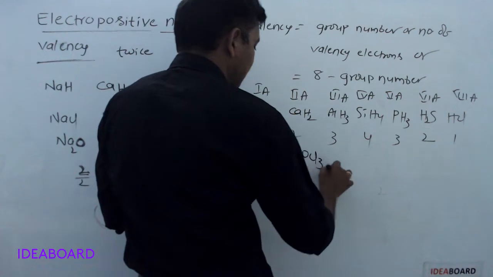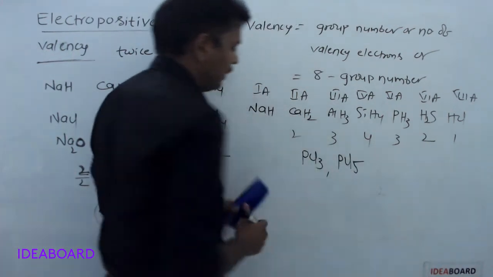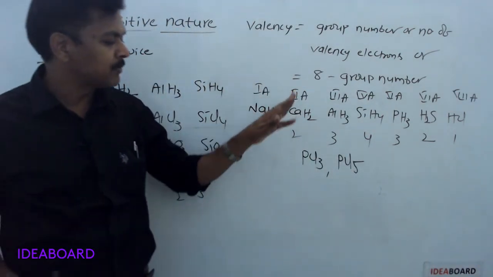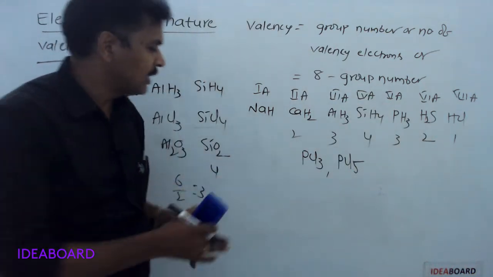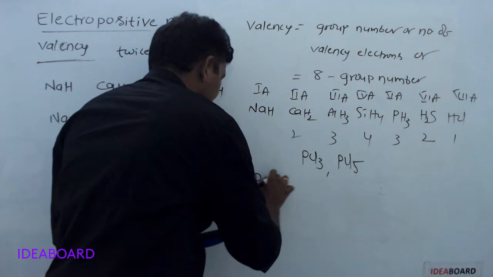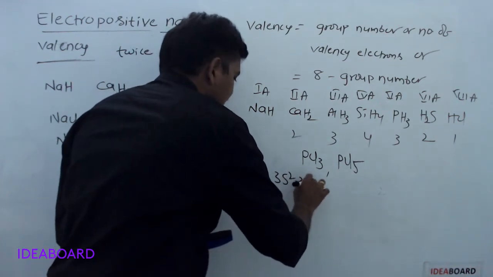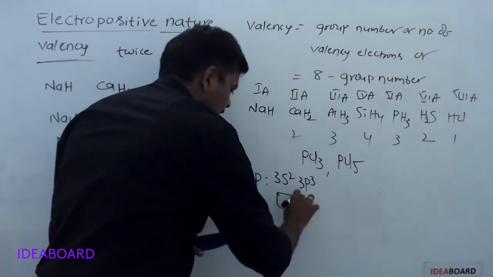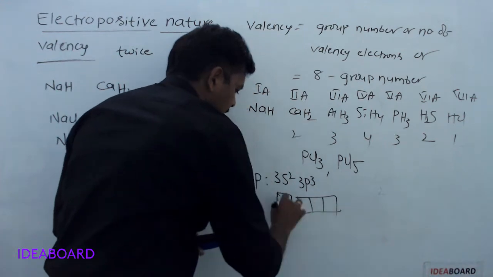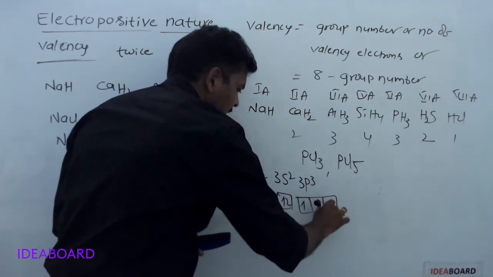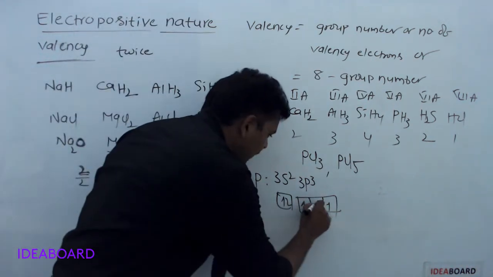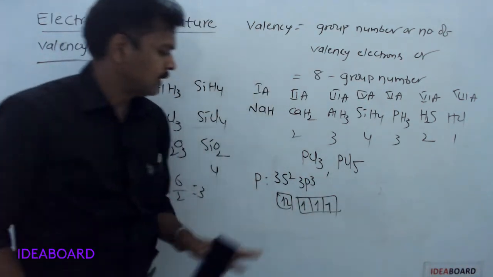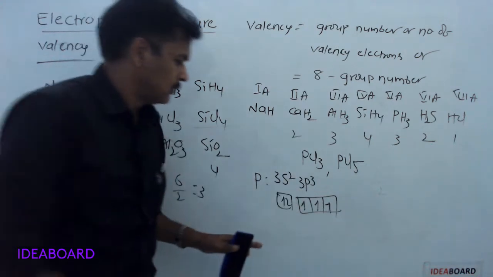Say PCl3 and PCl5. In PCl3, the valency of phosphorus is 3, but in PCl5, its valency is 5. If we take phosphorus, its valence orbit electronic configuration is 3s2 3p3. In this state, phosphorus has 3 unpaired electrons, so its valency is 3.